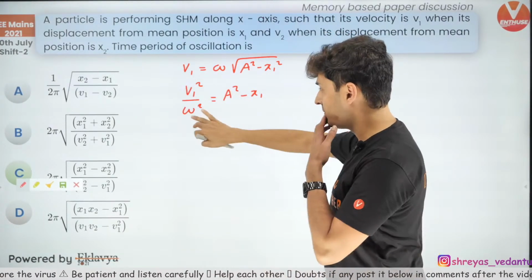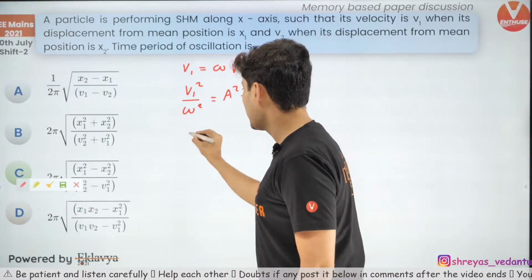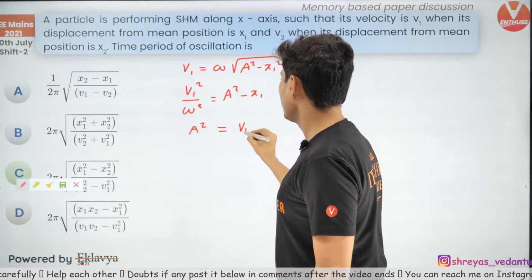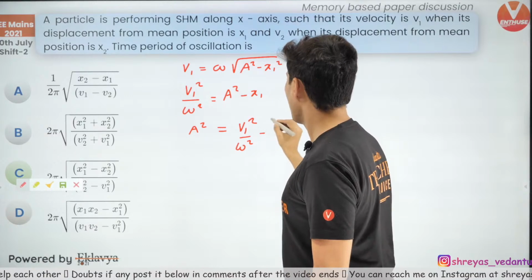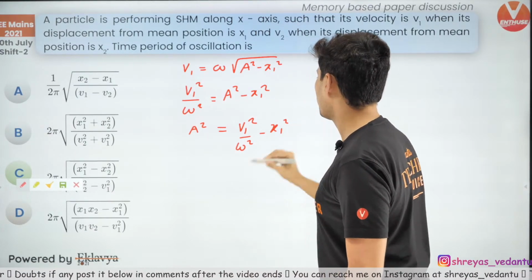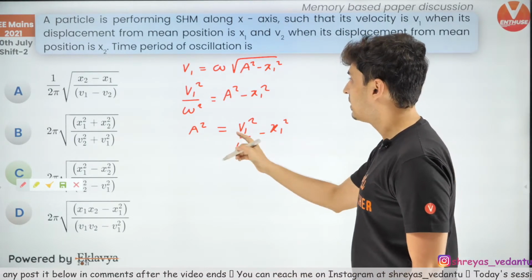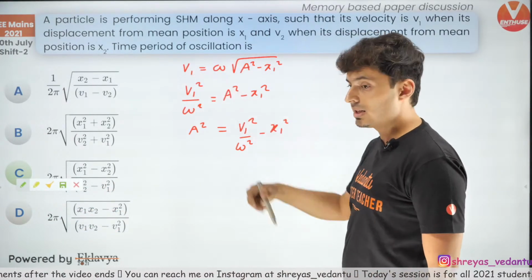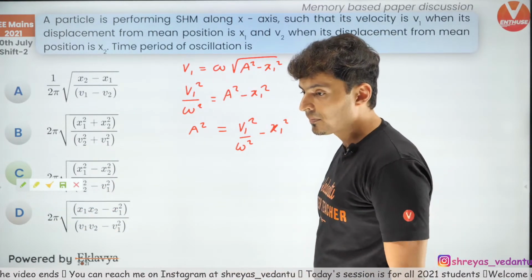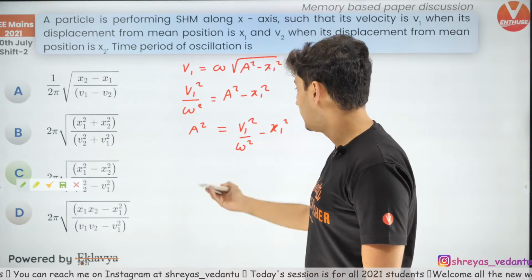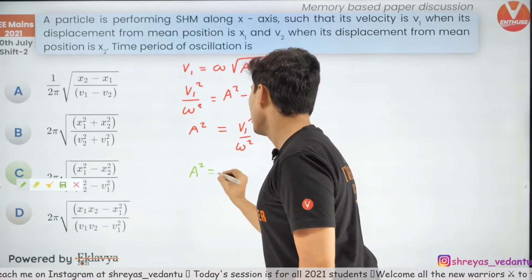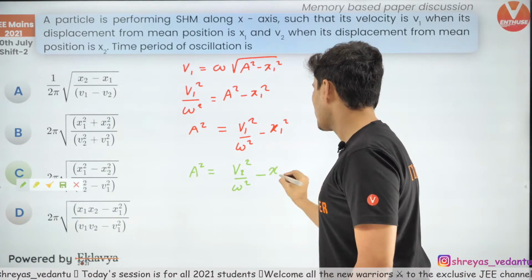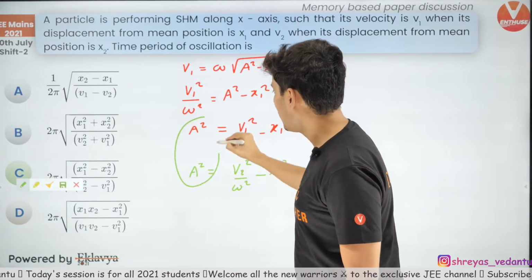Question is to find time period, matlab indirectly omega. Rearrange, you will get A square is equal to V1 square by omega square minus X1 square. Okay, now this is what I get for the first time. Second time, what will I get for the second position and second velocity? Think about it. Oh, this question also came previously. Very good. So A square will be, instead of V1 you will have V2 square by omega square minus X2 square. Now A and A are equal.